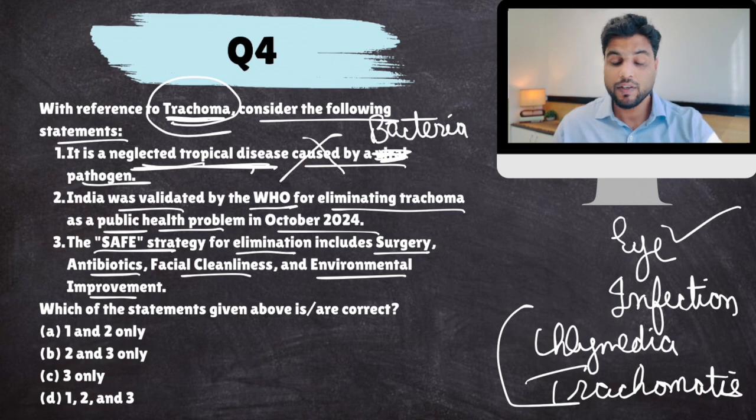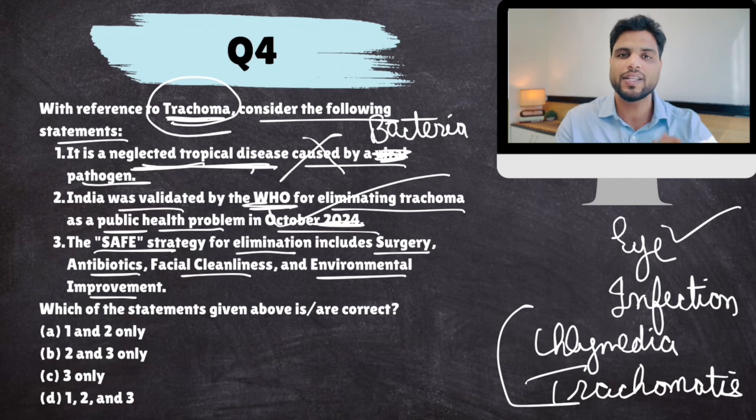Now, yes, the reason why trachoma was in the news was because WHO lauded India's efforts. India wanted to remove trachoma as a public health problem, and it achieved success in 2024, and it was validated by WHO. So, WHO patted Indian health departments on their back. So, that is correct. Okay, and to remove trachoma as a public health problem, India applied the SAFE strategy.